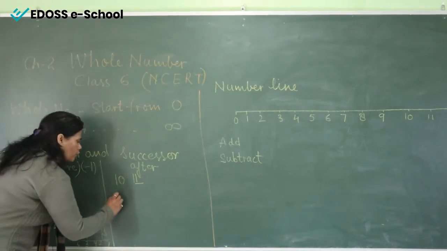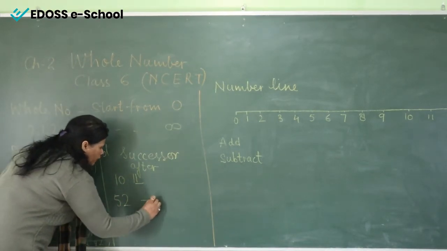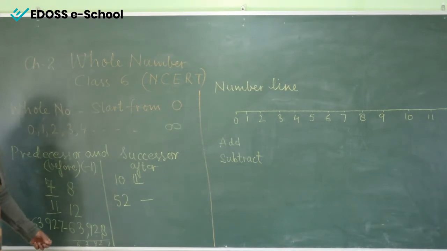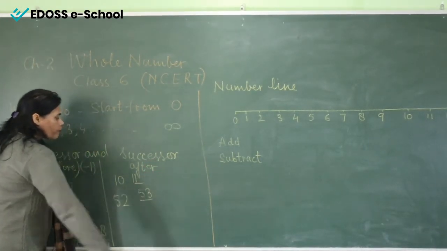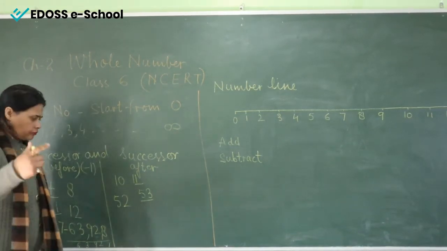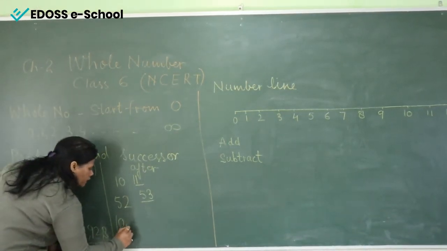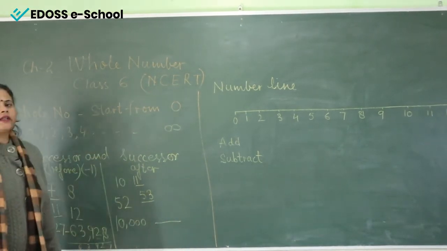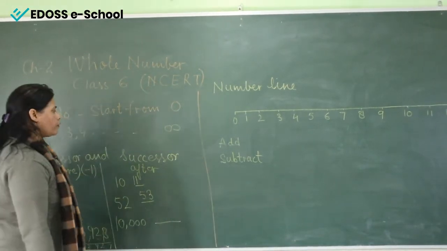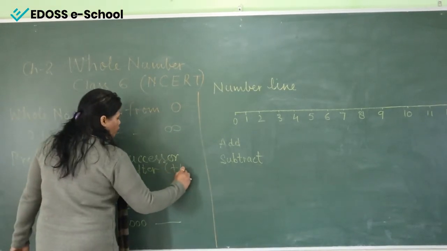Now if I give you 52, what comes after 52? It is also very simple. The next number is 53. But if I ask what comes after 10,000, for this you have to add +1.